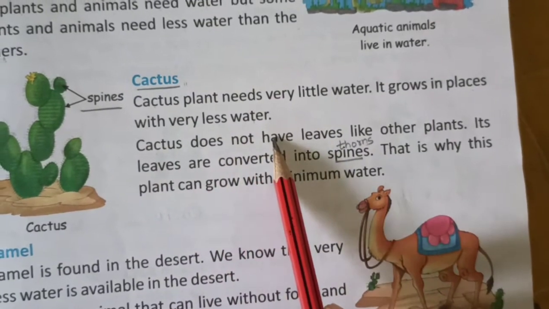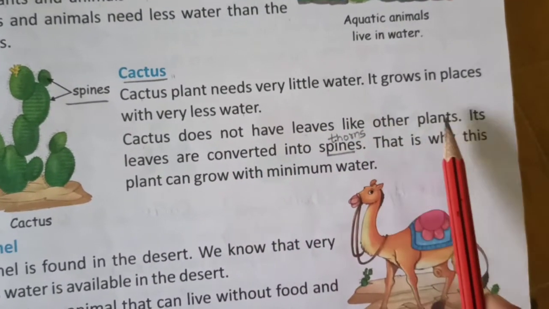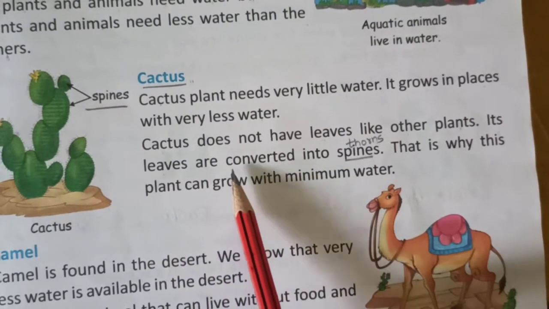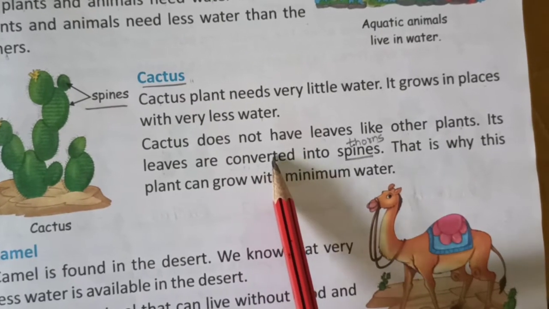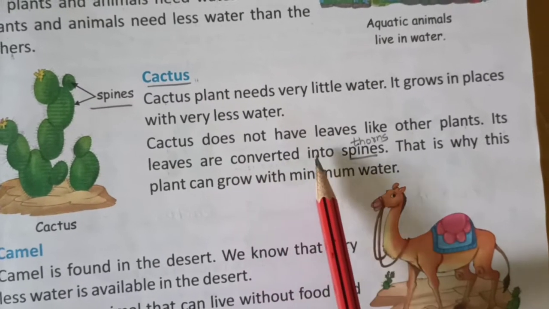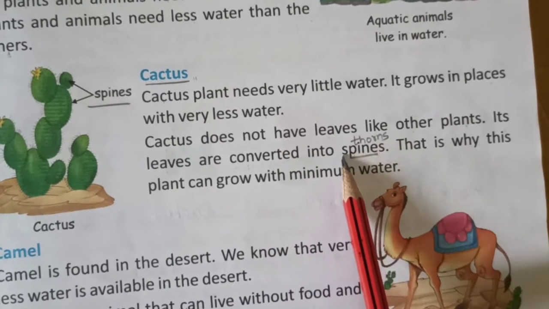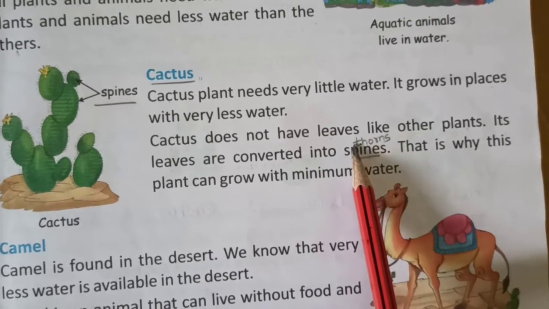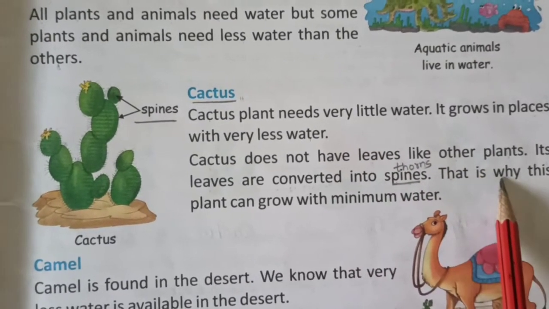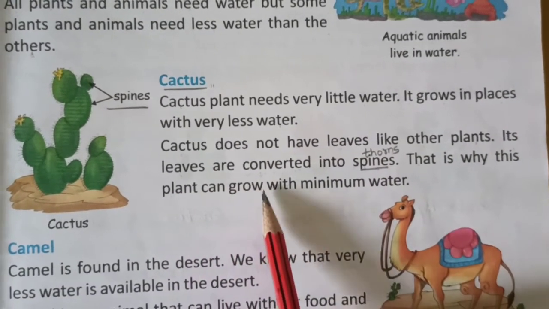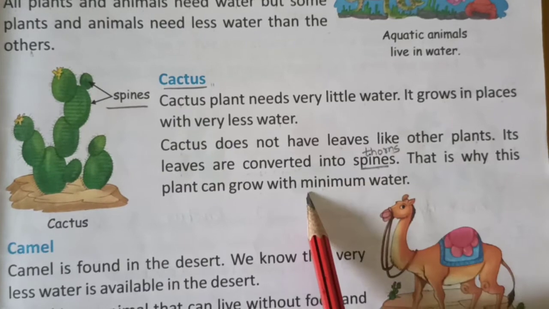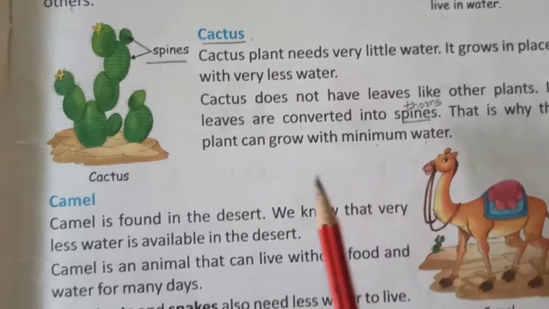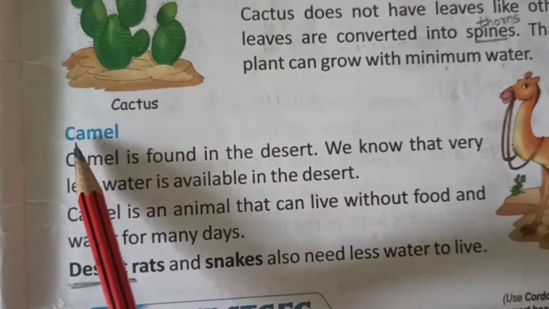Cactus does not have leaves like other plants. Its leaves are converted into spines. Spines means thorns. That is why this plant can grow with minimum water.